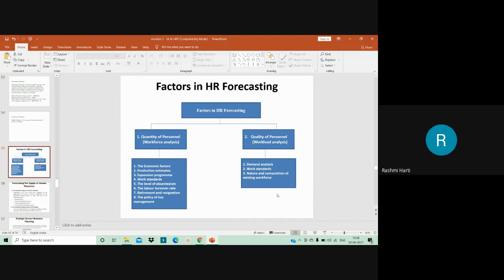And the nature and composition of existing workforce: as I said, understand the workforce skills, abilities and knowledge first, and then identify whether they are capable of meeting the demands of the assignments which have to come in the future, and then analyze whether I have to go in for recruiting new employees or whether I can train and get the work done from the present employees only.